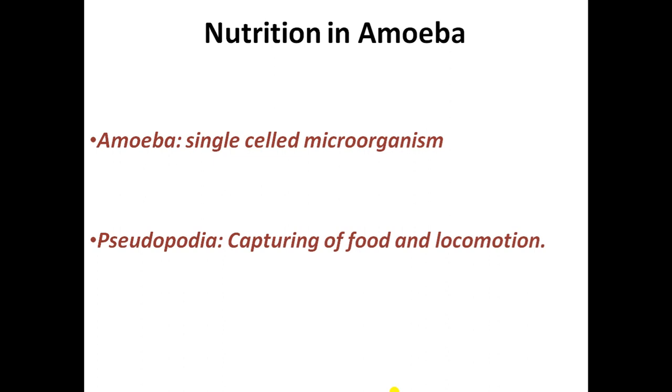Now all the process of nutrition are performed by the single cell of amoeba. It is having only a single cell, very minute, but still the complete digestion process which we had learnt earlier in case of humans and ruminants also. Now we are learning the same digestive process in amoeba, but the thing which is very important in case of amoeba is pseudopodia, and the entire digestion takes place with the help of only a single cell.